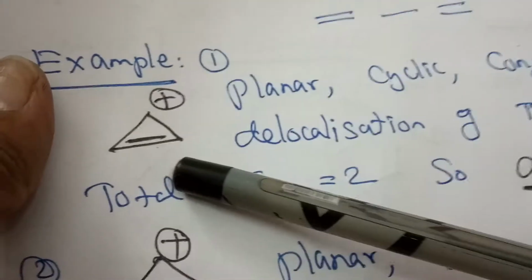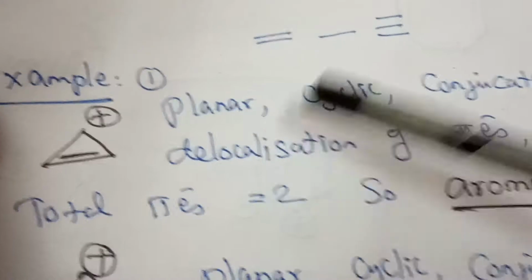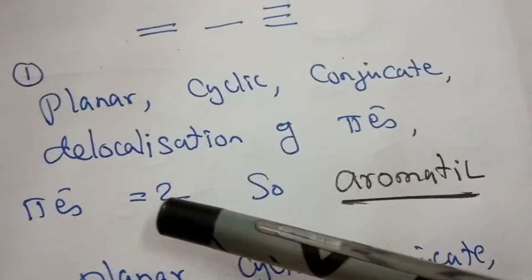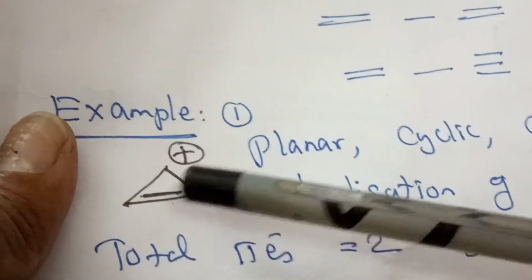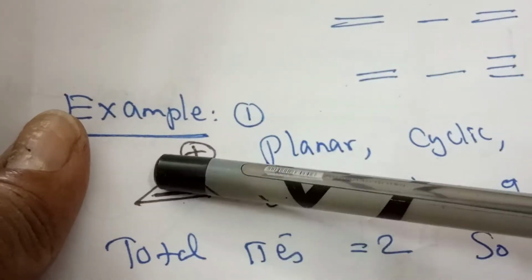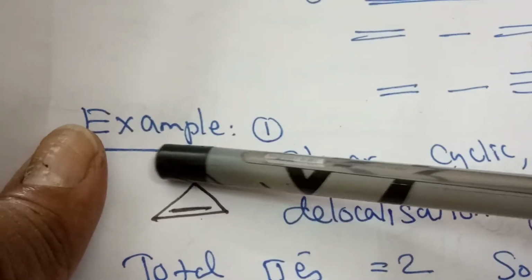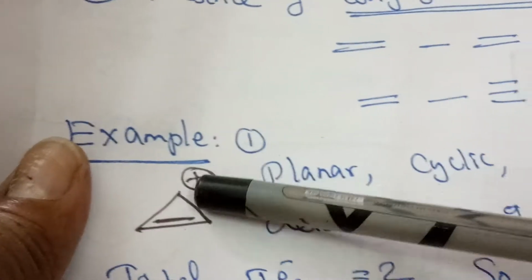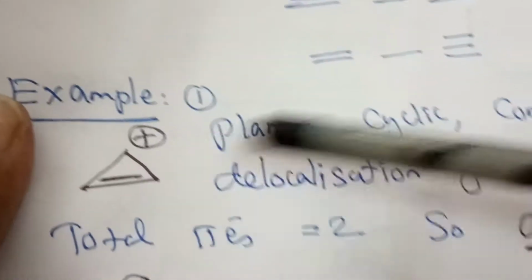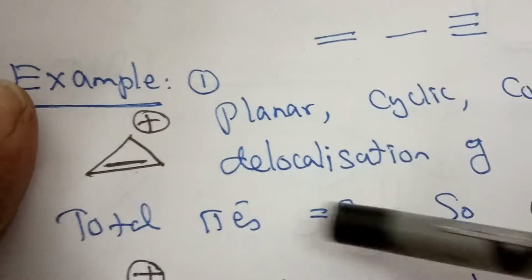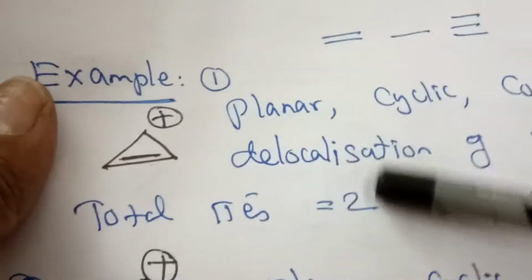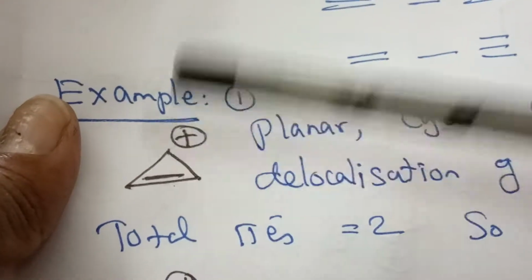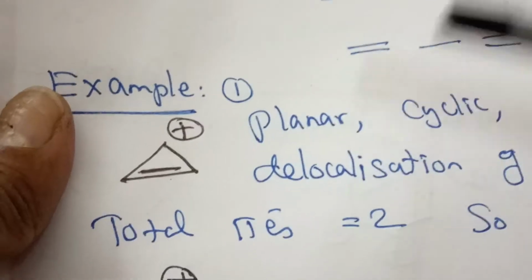Now let us see the first example. Here the structure is planar, cyclic, and a conjugate system where delocalization of pi electrons is possible. How can we say this? There is a positive charge, so the pi electrons are delocalizing towards it. So this has the conjugate system. The number of pi electrons is 2, with 1 pi bond. The number of electrons is 2, or I said 1 odd bond, so it is aromatic.